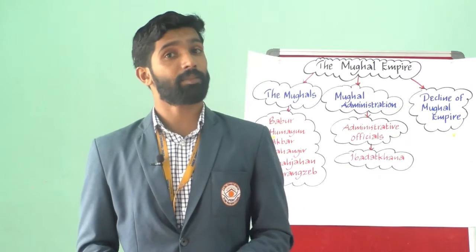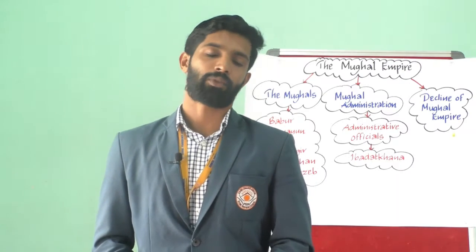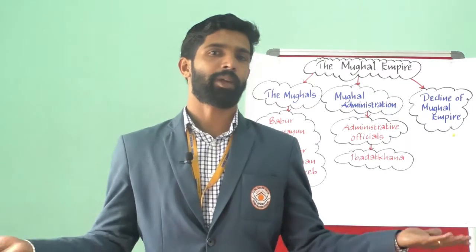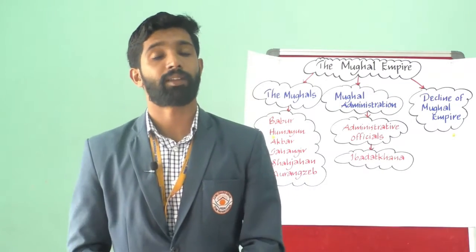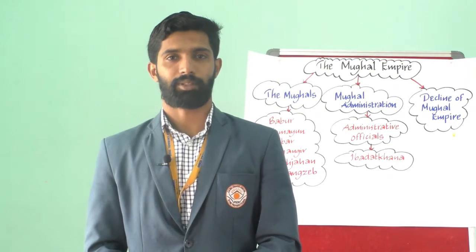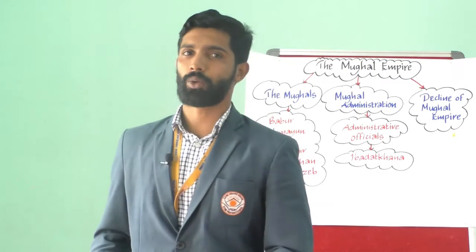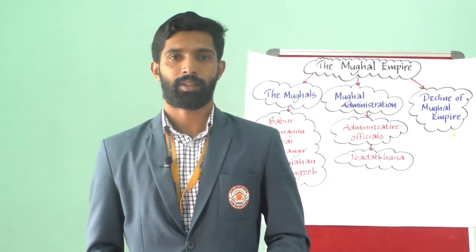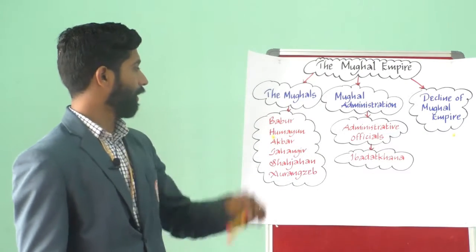And he re-established the Mughal rule in 1555, but unfortunately he died in 1556, just 1 year later, leaving behind his minor son Akbar.